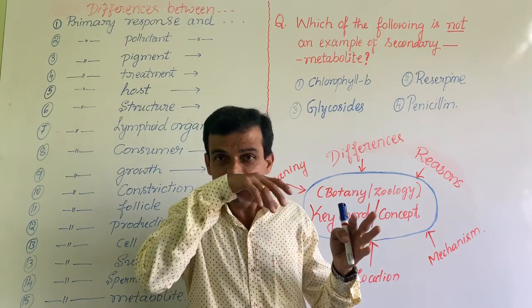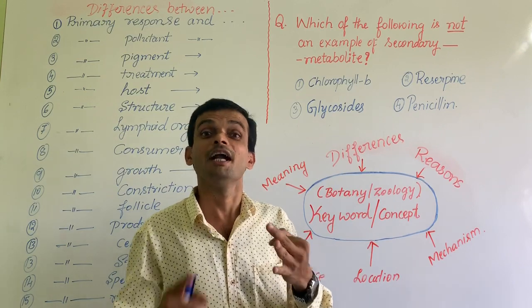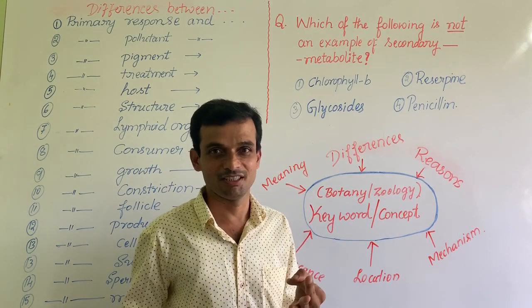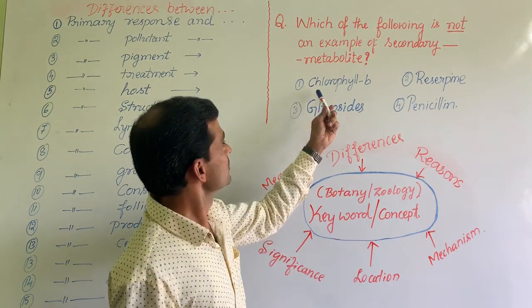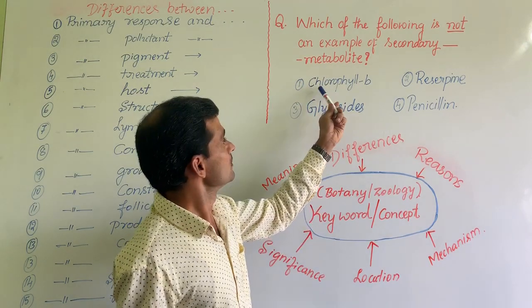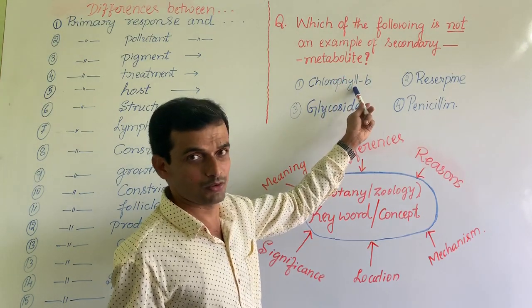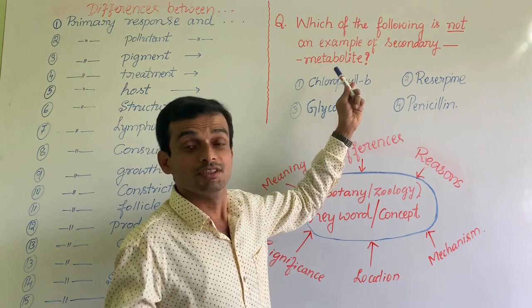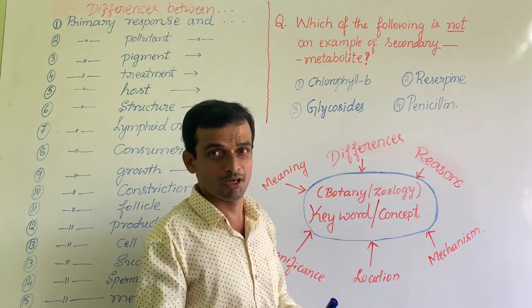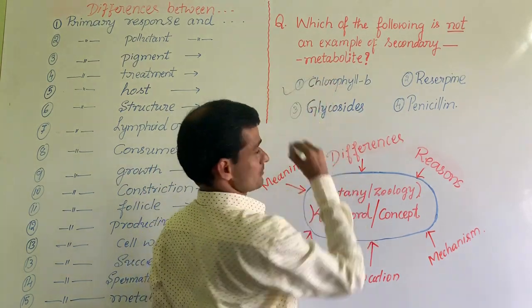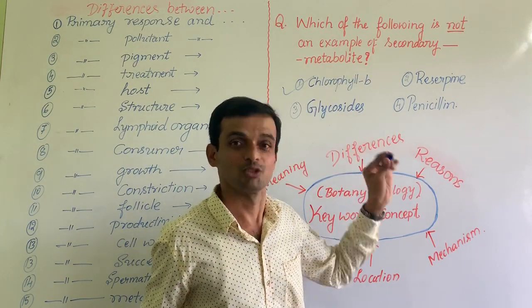Plants prepare three categories of secondary metabolites: alkaloids, terpenoids, and phenolics. You can remember this very easily. Alkaloids, terpenoids, phenolics. Look at this first option. This is not an alkaloid. This is not a terpenoid. This is not a phenolic compound. This is a pigment. This is necessary for photosynthesis. It can't be a secondary metabolite. So you will not have any doubt. Obviously, this is the answer. This is not a secondary metabolite. It is a primary metabolite. So, thank you for watching.